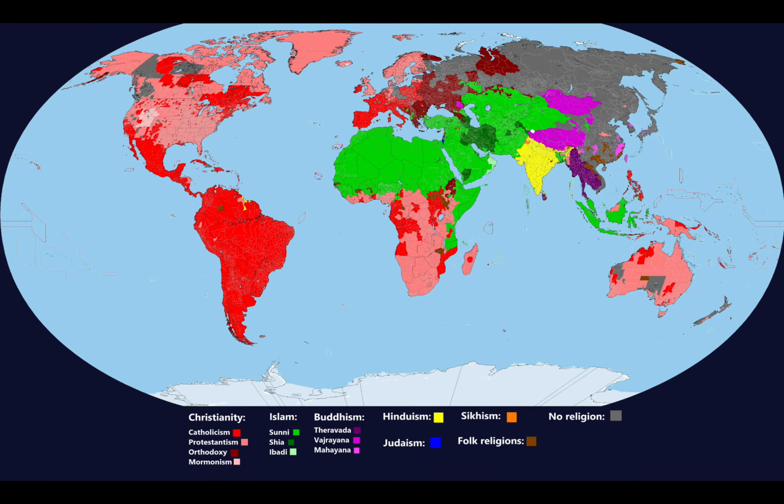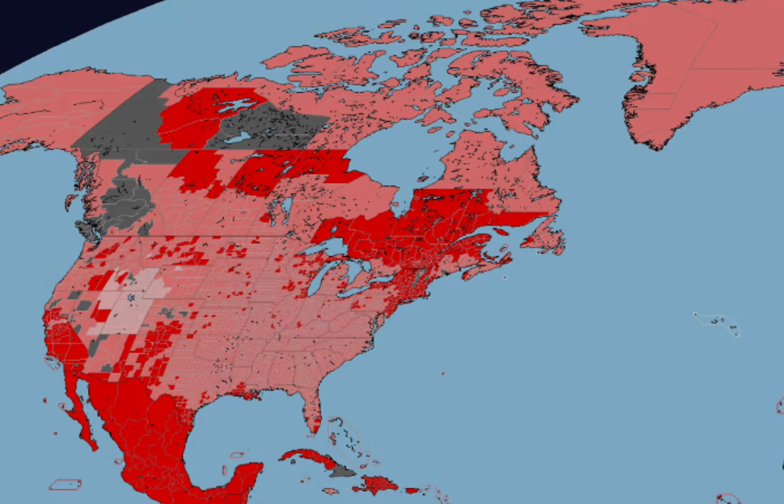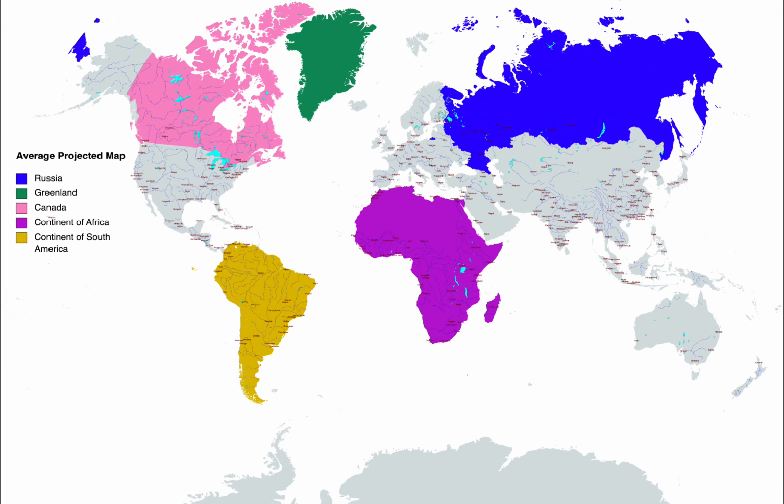So when we see exaggerated maps where we may see something like the Christian world, and you see an enormous North America colored Christian, this is inaccurate, because that massive amount of land may be misleading. Here's an average projected map. I've taken the liberty of coloring Russia, Greenland, Canada, the entirety of the continent of Africa, and the continent of South America. In this map, Greenland looks the size of South America, and Canada dwarfs South America as well, and Africa. Russia is larger than either of them, and absolutely dwarfs the rest of Asia.